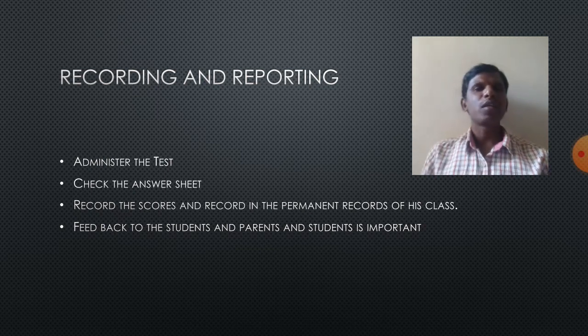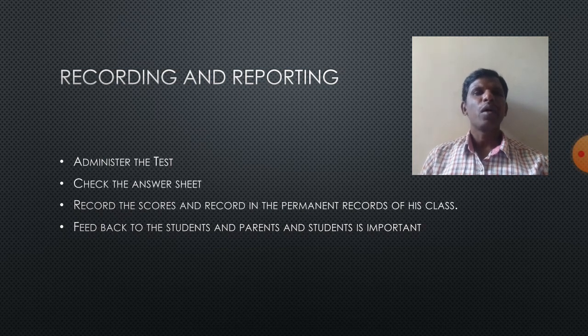This means generally the teacher prepares a question paper or test and administers it to the students. Then he collects the question paper, checks the answer sheets, evaluates them, then records the scores of the students, and records the scores in the school's permanent register, which is allotted to each specific class. After that the teacher has to give the feedback, which is important, to the students and parents. We know already how to record, but how to give the feedback is very important.